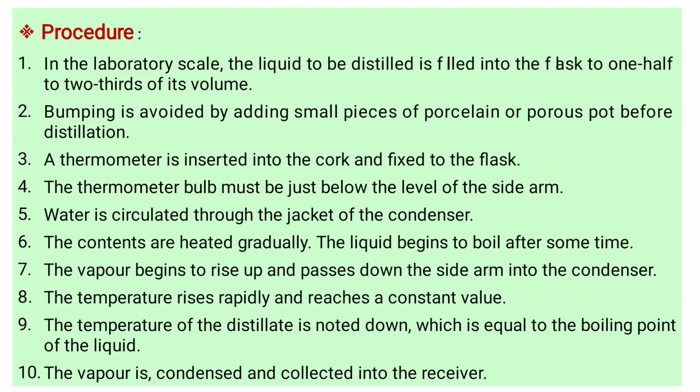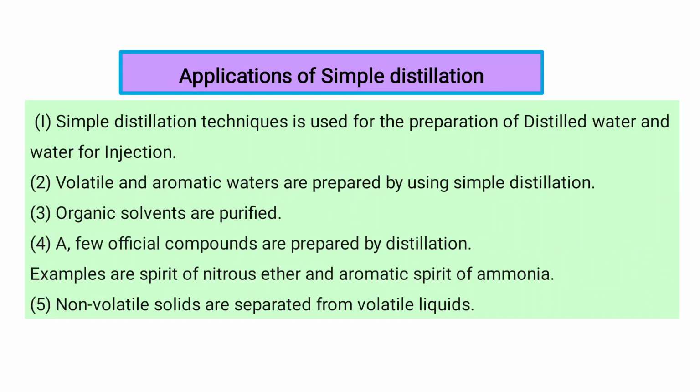So in that, a liquid will be added to 1/2 to 2/3 of its volume. Bumping, which is the breaking of the flask glass, will be avoided by adding small pieces of porcelain. A thermometer is inserted for the detection of temperature. Water is circulated through the jacket of the condenser and the contents are heated gradually. The vapor is condensed and collected into a receiver. This is the procedure of simple distillation.